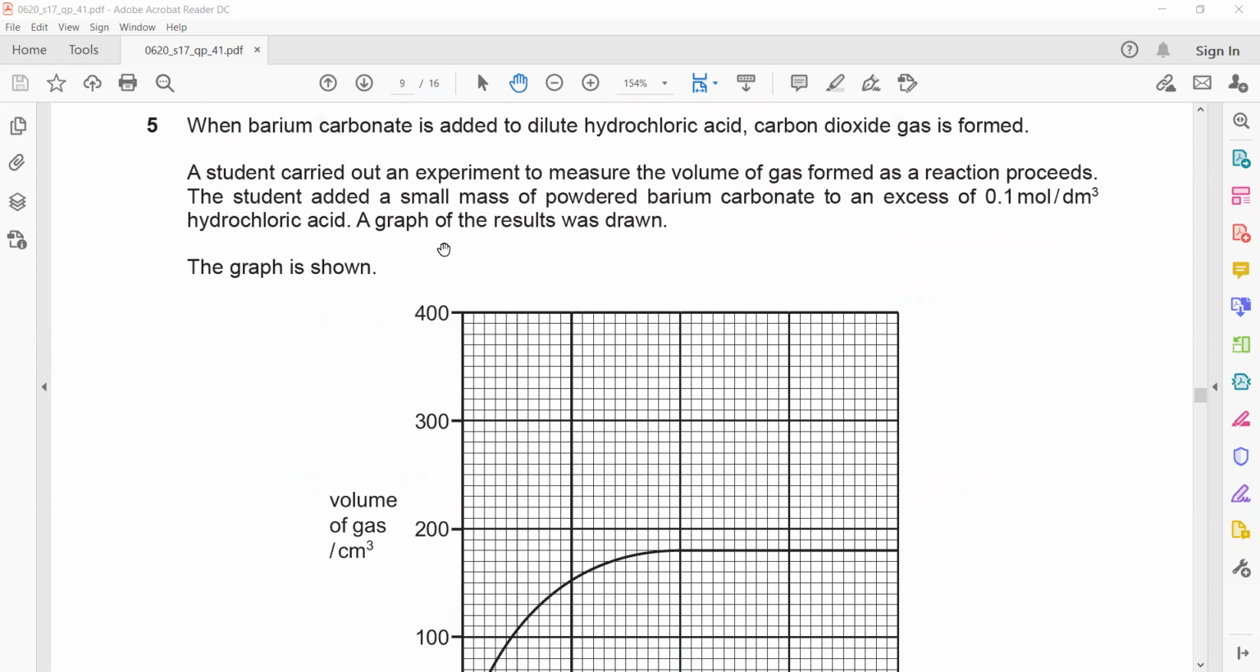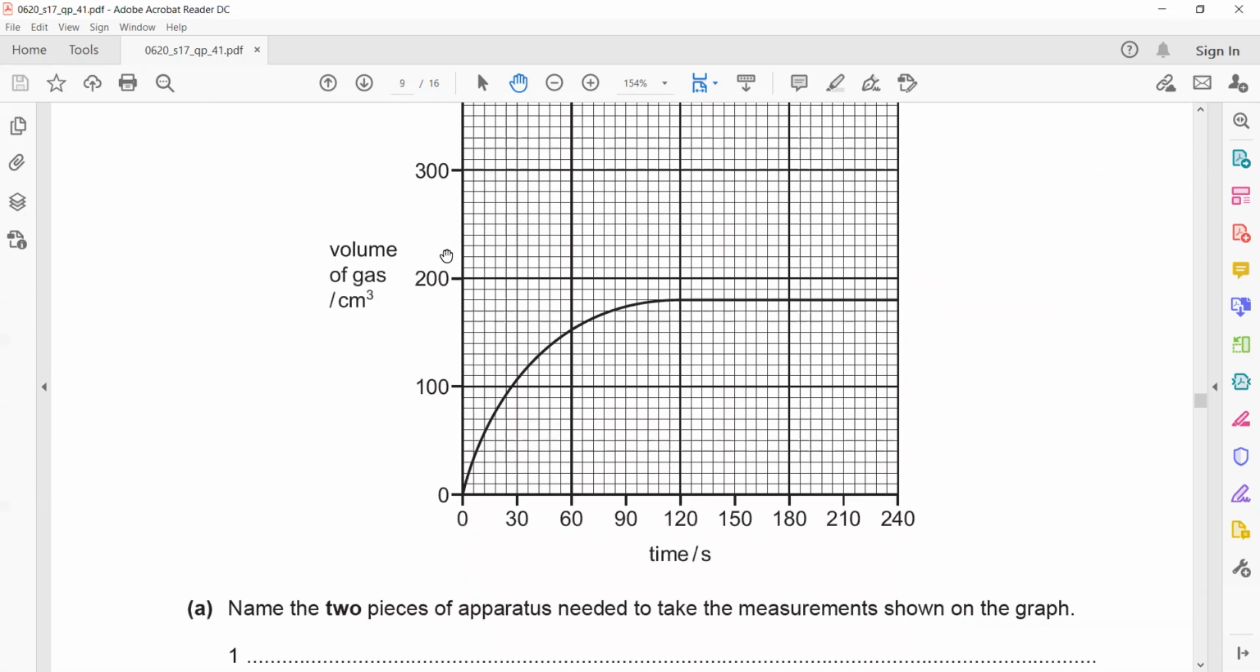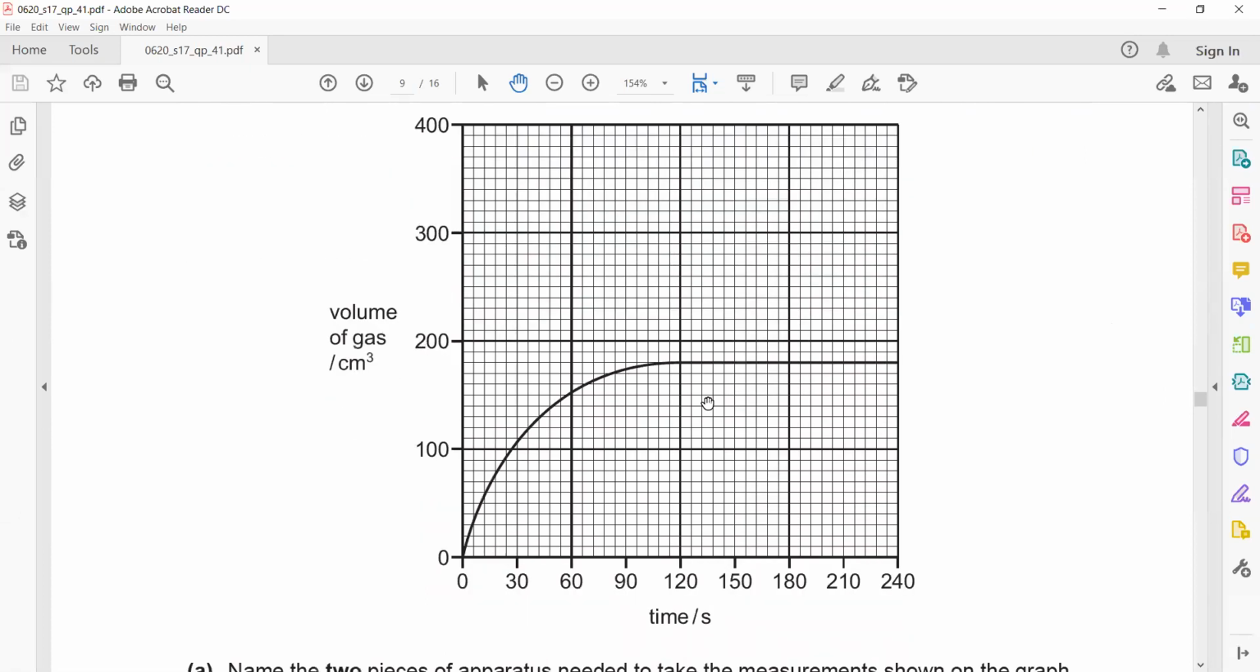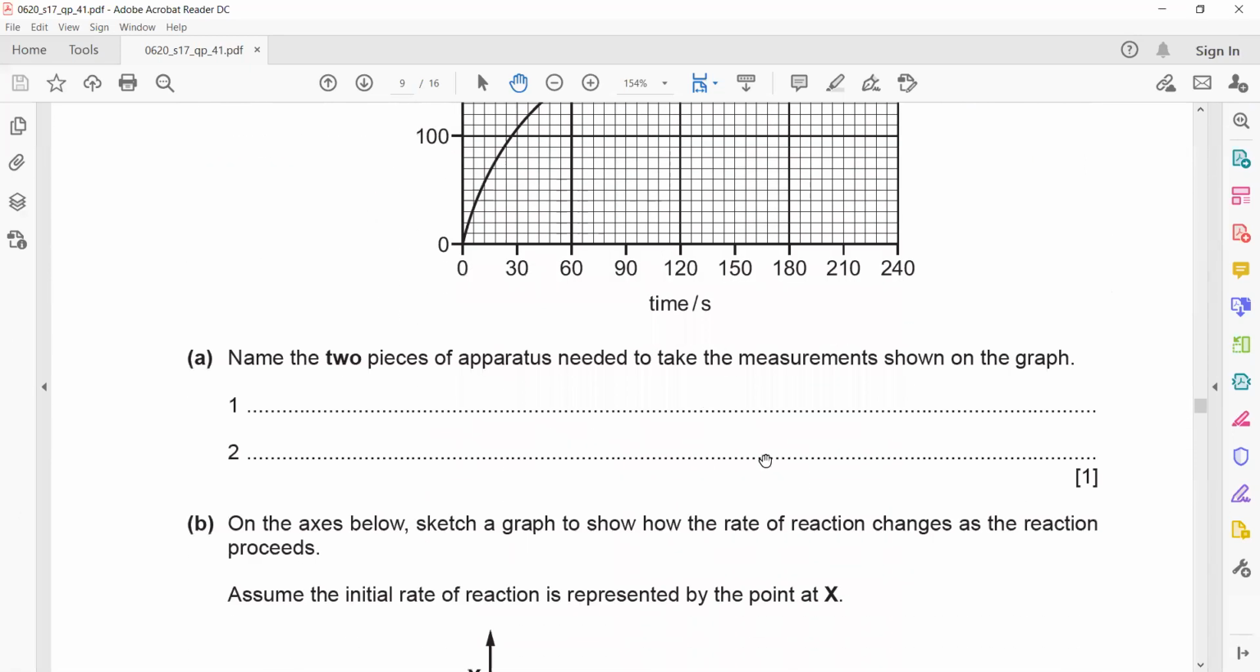Question number 5. Is there any doubt in question 5?